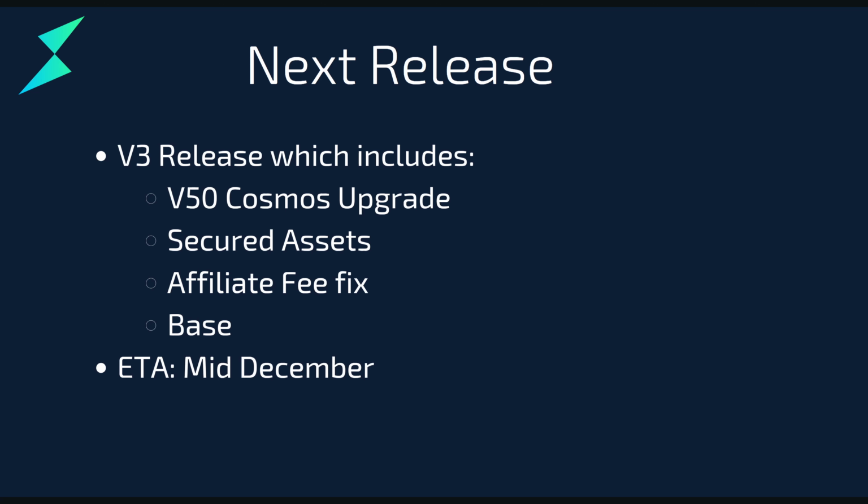V3 will also come with the default bank message send, or the default Cosmos message send, which also allows wrapping of message deposit. By enabling the default message send, THORChain becomes more compatible with the rest of the Cosmos ecosystem, as well as for people moving smart contracts from one Cosmos chain into THORChain, who are then more and more compatible rather than having to use the THORChain customization stuff.